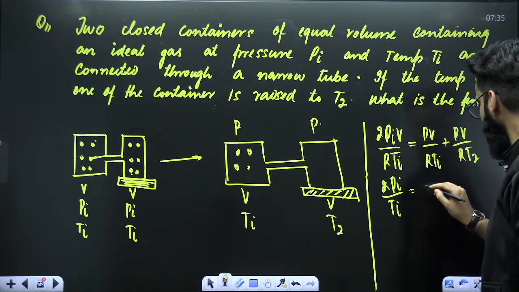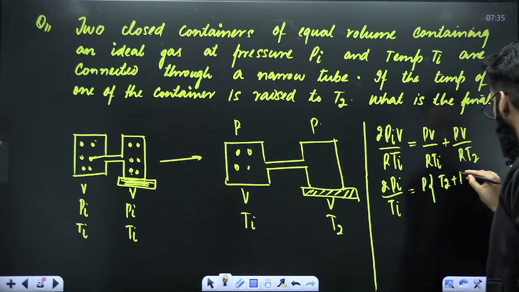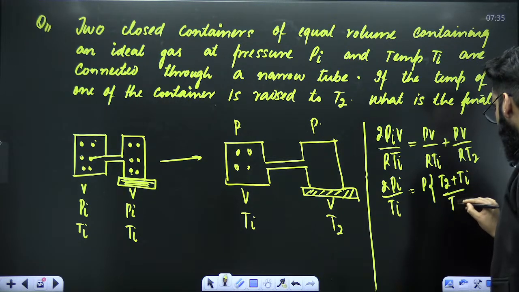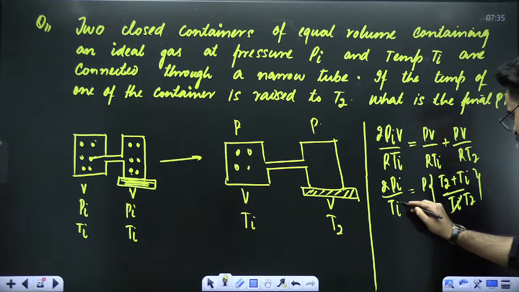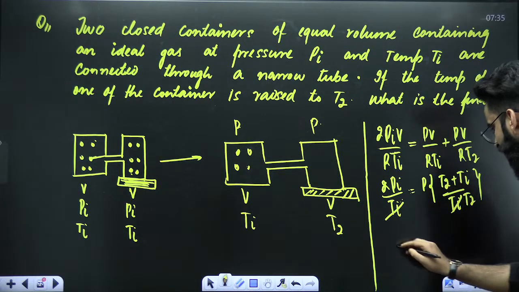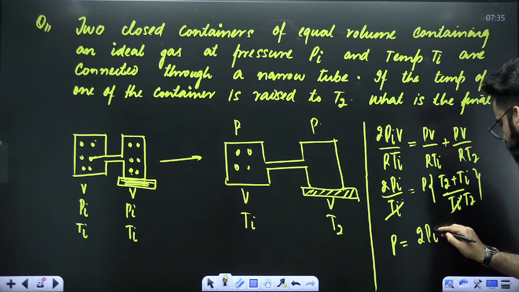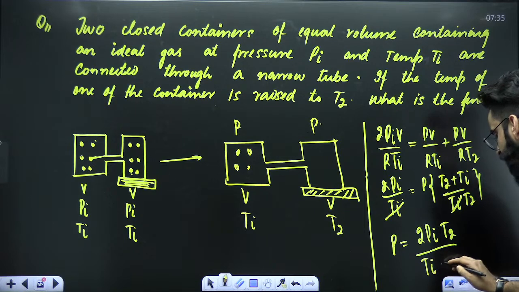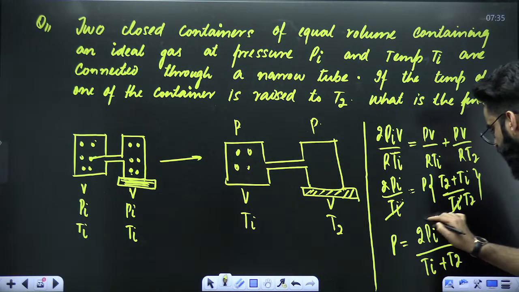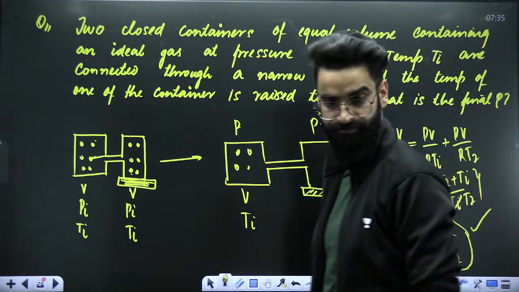If I take P as common, it's going to be (T2 plus Ti) divided by TiT2, correct? So Ti got cancelled. From this equation, I can calculate P, and P is going to be equal to 2 times PiT2 divided by (Ti plus T2). This is the final pressure of the gas which you were supposed to calculate.